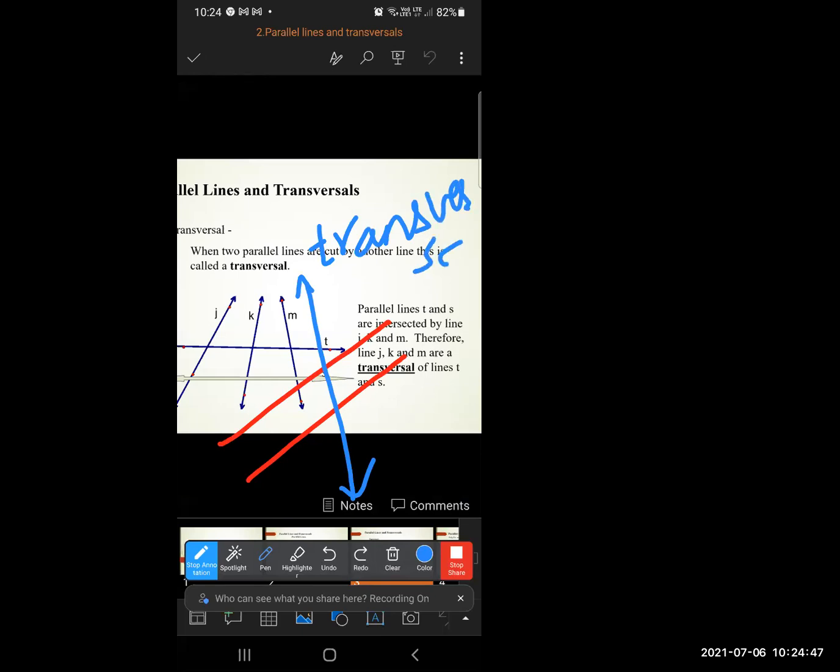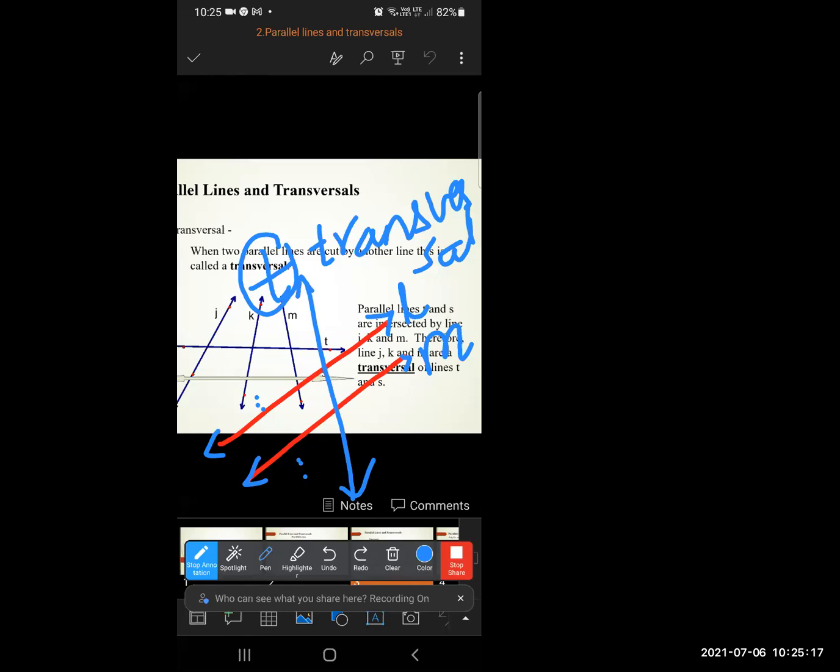So if this is one of the parallel lines and this is another parallel line, for example, this is line L, this is line M. These two lines are parallel. Line L and line M are parallel lines. And if line T is cutting these two parallel lines, so this line T is called a transversal.